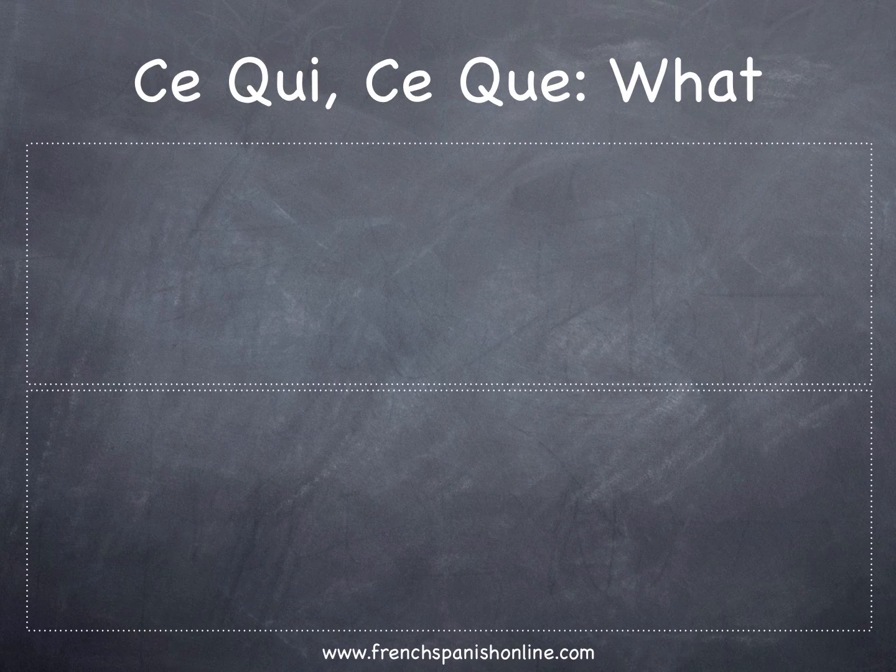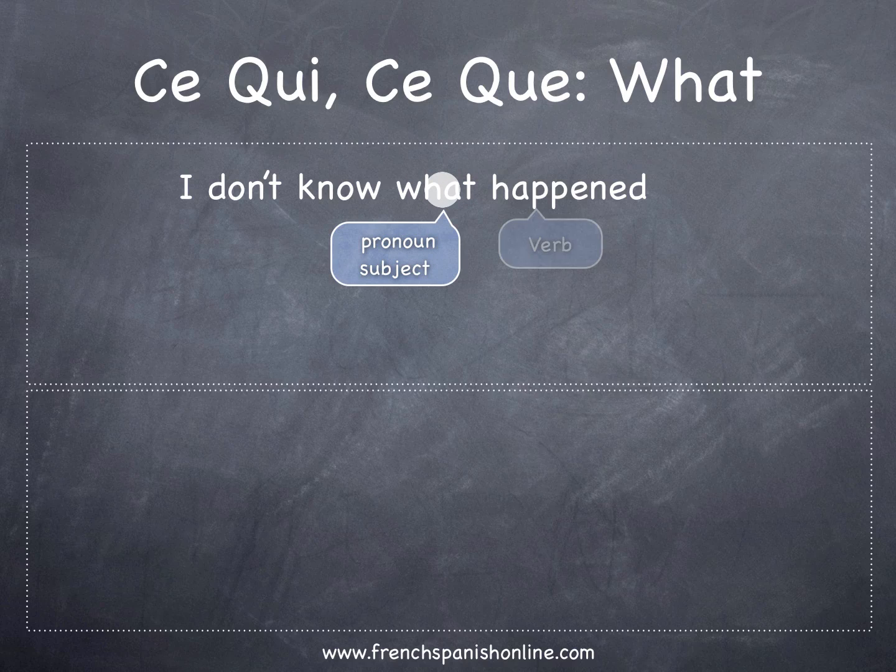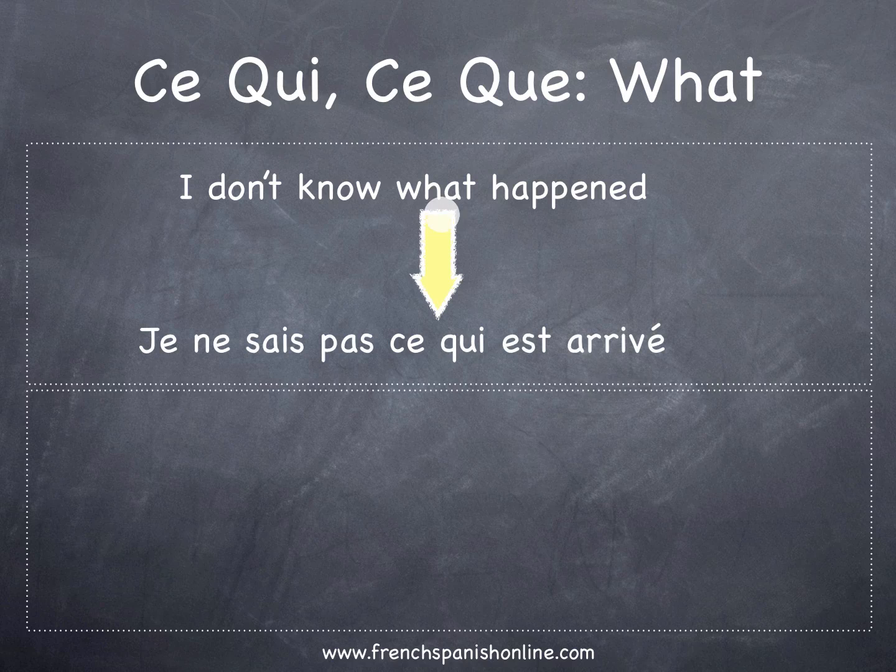To finish this lesson, let's see how to translate the relative pronoun what, not the question, the relative pronoun. Because again, we have the choice between ce qui and ce que in French. So it's the same rule, so it's easy to understand. I don't know what happened. So again, let's start from the pronoun what happened. Where is the subject in the second part of the sentence? The subject is of course our pronoun what. For this reason, we are going to translate it by ce qui. And the complete sentence is je ne sais pas ce qui est arrivé.